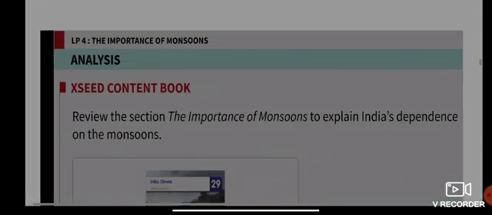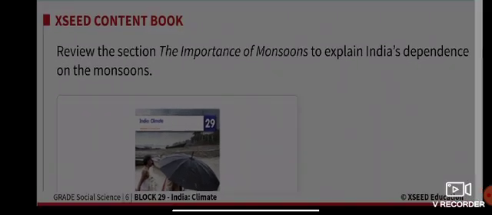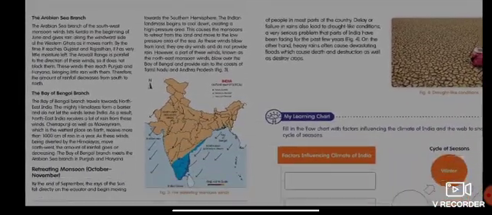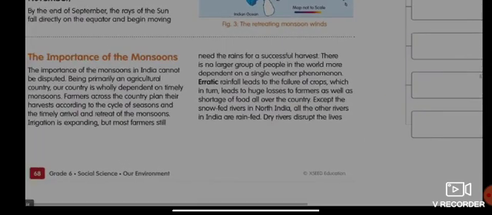So next, we are gonna learn about the importance of the monsoon. Okay. So what is the importance of the monsoon for India? All right, we're gonna learn about that. I will read for you, and I want all of you to also look at your textbook. Okay. So the importance of the monsoons.